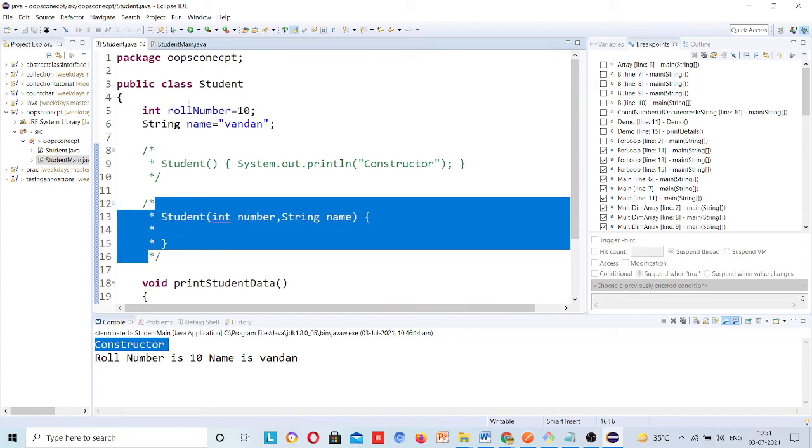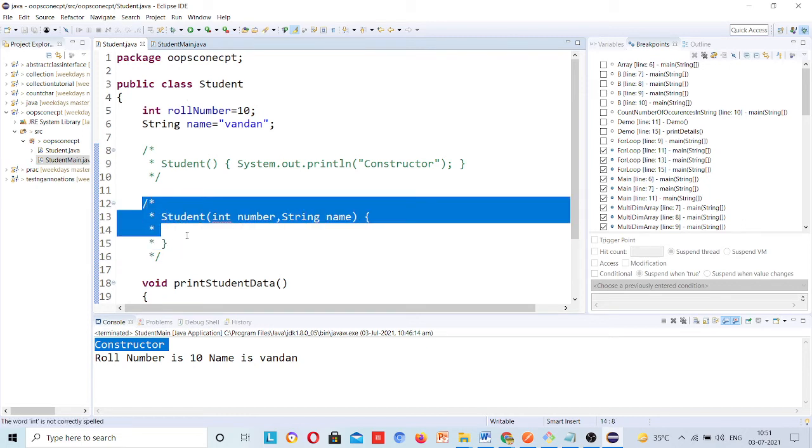Now the error is gone. And why? Because whenever you create any parameterized constructor, then the default constructor of that class will be killed. Then if you want that default constructor, you have to write that code manually. The default constructor you have to write manually.